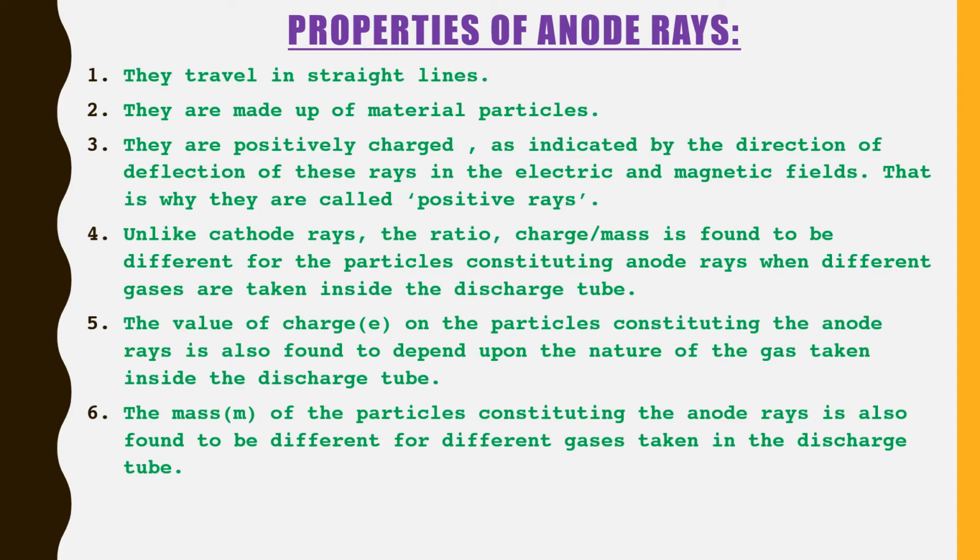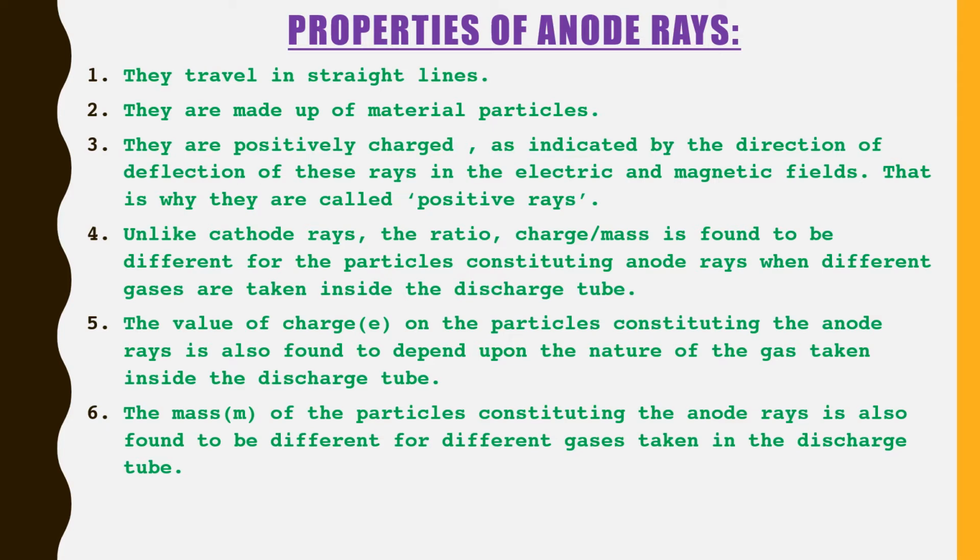Unlike cathode rays, the charge by mass ratio, e/m, is found to be different for the particles constituting anode rays when different gases are taken inside the discharge tube. In other words, the value of e/m depends upon the nature of the gas taken inside the discharge tube.